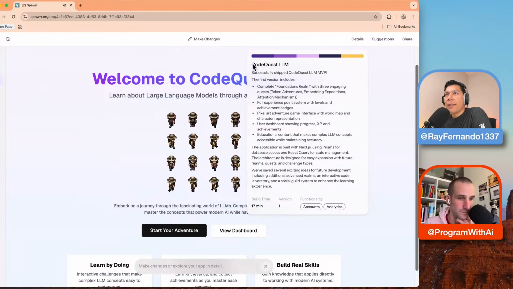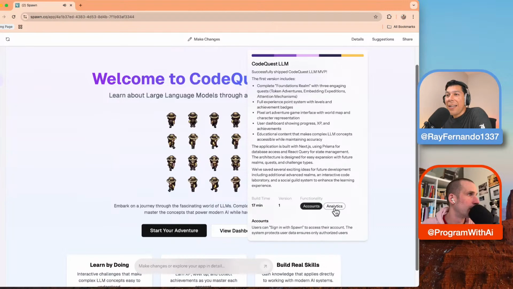And so this tells us the details of this actual app here. It actually also tells you what technology it uses, right? It says Next.js, Prisma, and React Query. Jesus, that's amazing. That's insane. For state management, the architecture is designed for easy expansion of these quests and challenges. And it has an accounts feature, so sign in with Spawn to access your account. The system protects user data, ensures authorized users, and also has analytics with signups and logins.